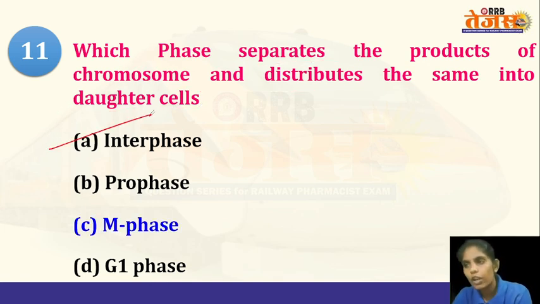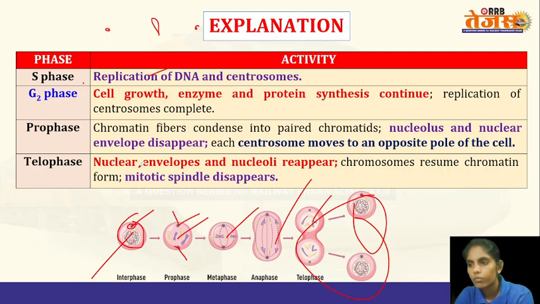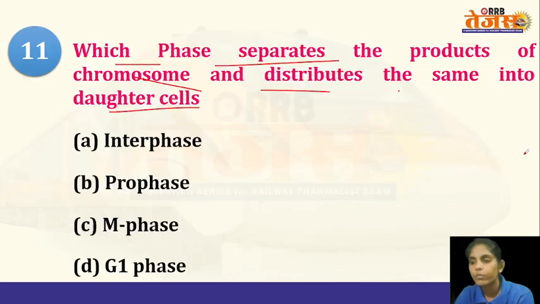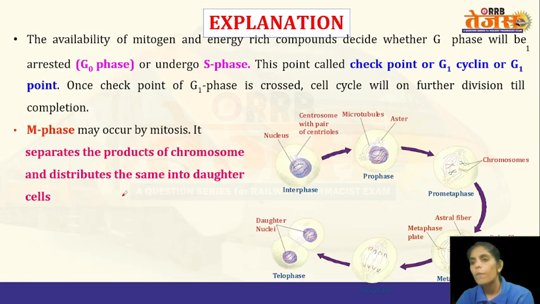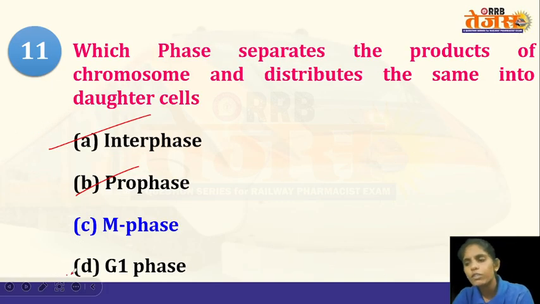During interphase, the DNA replication will happen, and the cell will prepare itself for the cell division. And during prophase, what will happen? The chromatin fibers will condense into paired chromatids. The nucleolus and the nuclear envelope will disappear, and the centrosomes will move towards the opposite poles. During the M phase, that is during the cell division phase, the chromosomes will be distributed into each daughter cell. And G1 phase will prepare itself for the DNA replication.